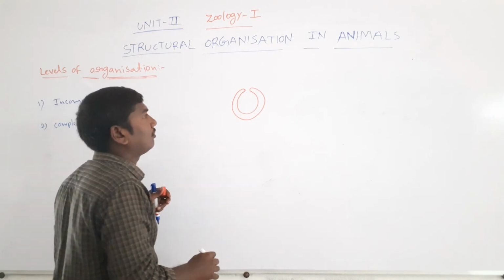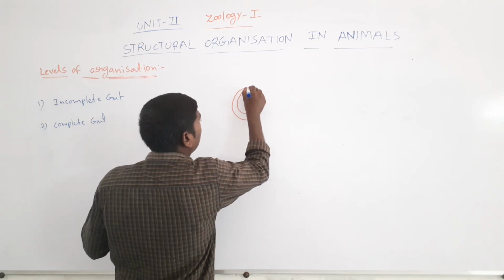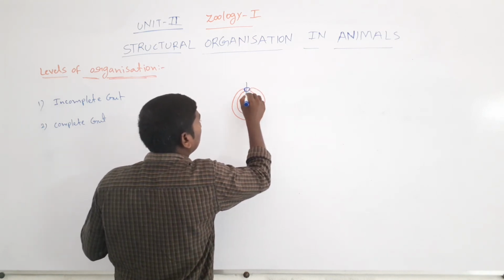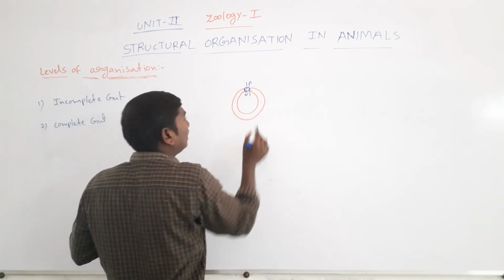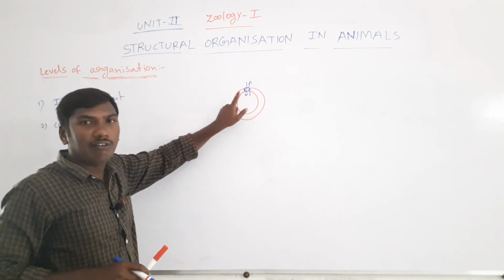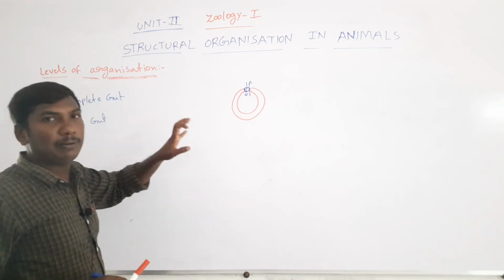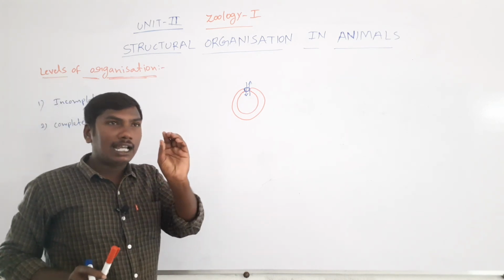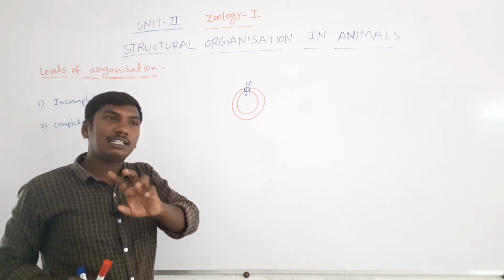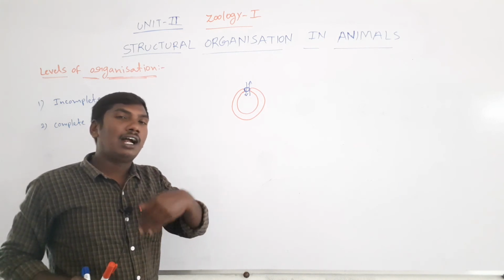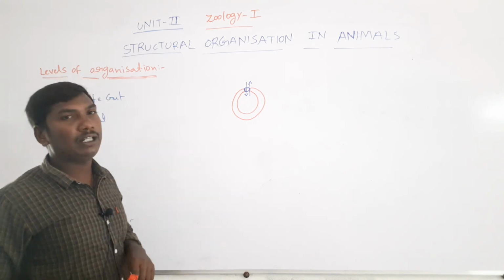So these are the one organism, but they are only presenting on the one opening. So these are the mouth function and anus function. So they are the incoming and outgoing. These are the two functions from the only one opening. So this type of alimentary canal is called the incomplete gut. Incomplete gut means the alimentary canal presenting on the only one opening. The one opening presenting on the two functions. One is the mouth function, another one is the anus function. So this type of gut is called the incomplete gut.